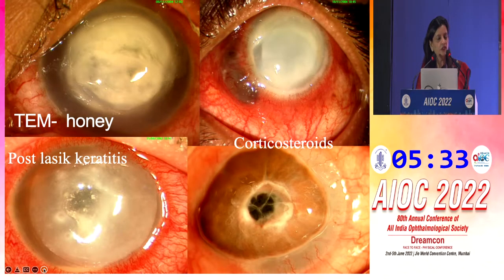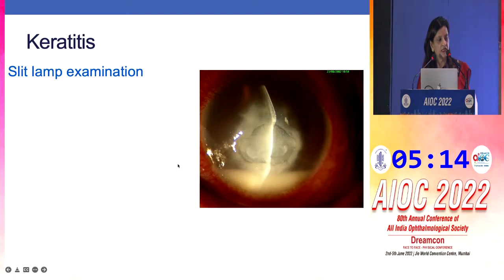These are the classical pictures to see how microbial keratitis or bacterial keratitis would look like. Traditional eye medicine, honey, bacterial keratitis, then post-LASIK keratitis because of a buttonhole flap, and these are two cases where there was injudicious use of corticosteroids, following which perforation and thinning has occurred.